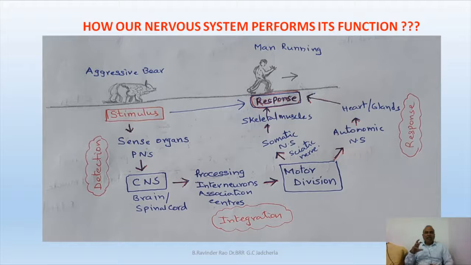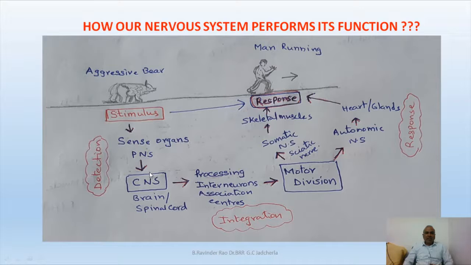After the analysis is completed, a proper decision is taken, and this decision is given in the form of action potential orders to the responsible muscle, gland, or internal visceral organ that is responsible to perform this very important action.